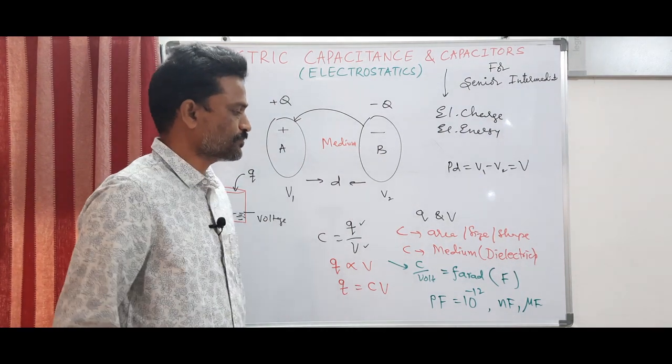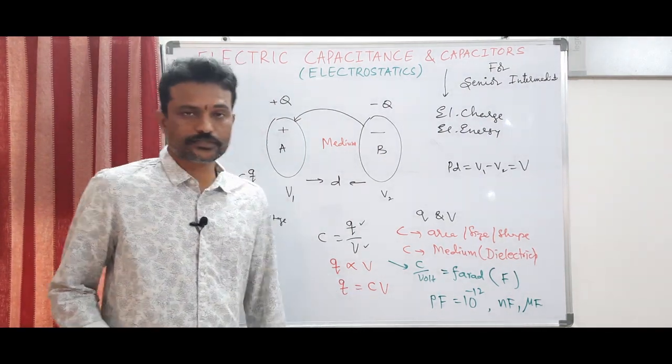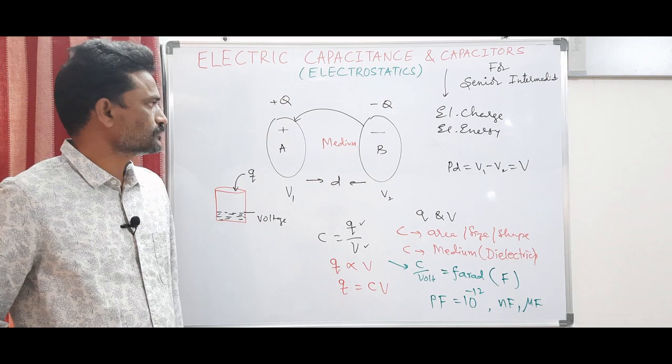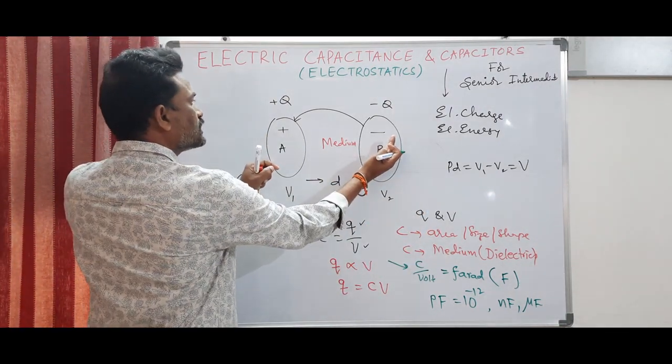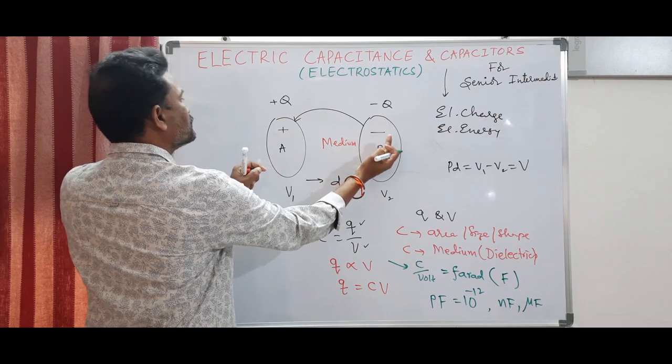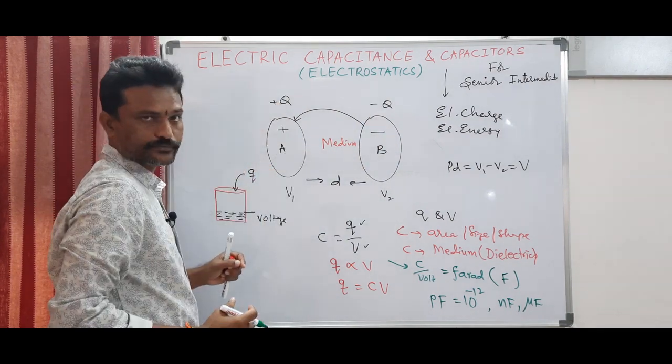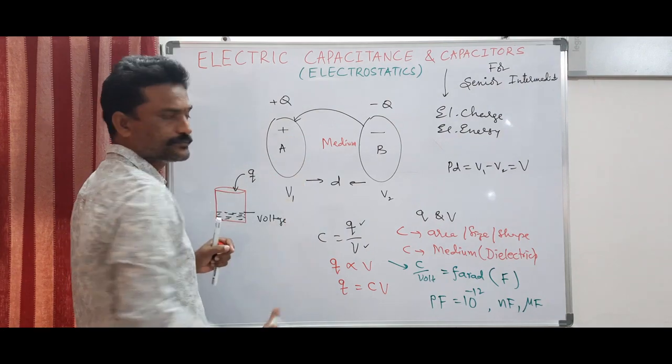So nano is 10 to the power of minus 9 and micro is 10 to the power of minus 6. So you are not supplying any charge from the outside, you are taking some charge from the conductor B and adding it to conductor B. So somebody has to do some work.